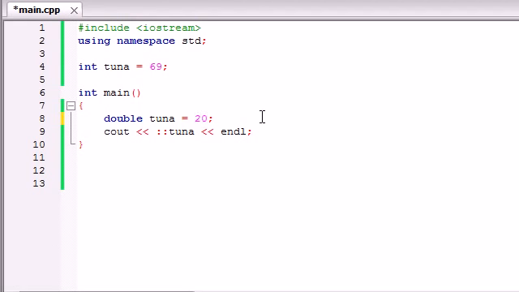So what to take away from this tutorial: whenever you create a variable inside a function, you can only use that variable inside the function where you created it. You can't use it inside any other function. Whenever you create a variable outside a function, you can use it in any function in your entire program. So if we had another function called Bucky and another one called Tony and another one called Jessica, we can use this tuna in all of those functions. So that's why you can decide whether to make it outside or inside your function.